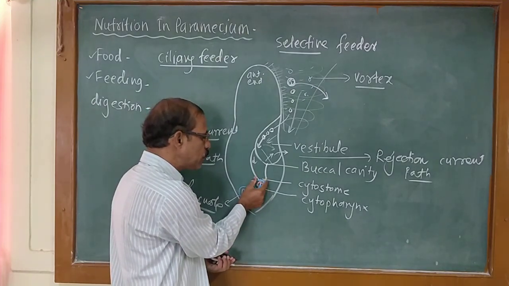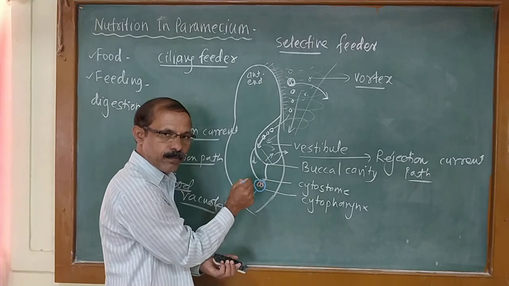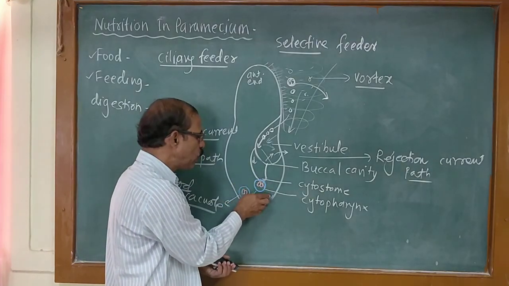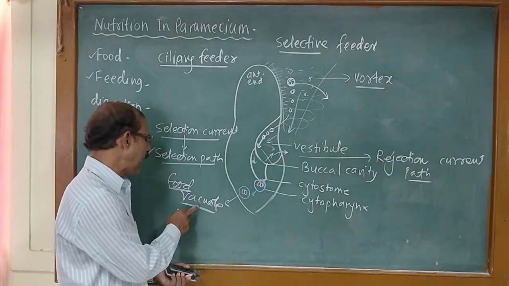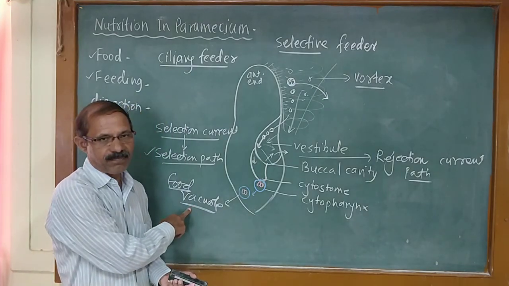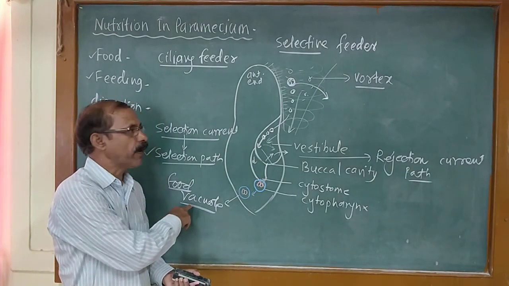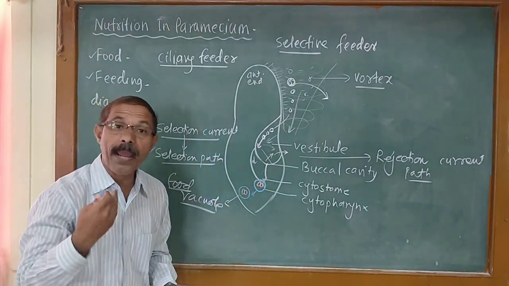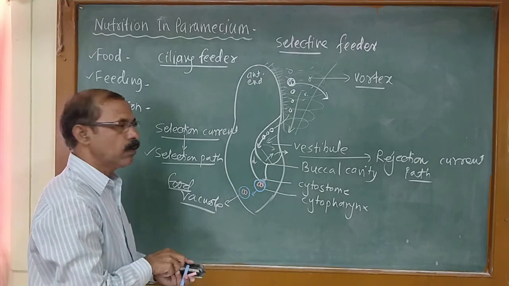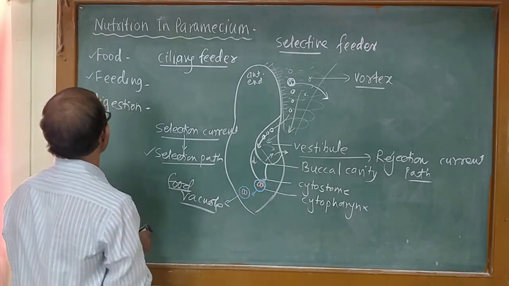This membranous vesicle is pinched off from the cytopharynx and released into the endoplasm. It is called a food vacuole. So in this way, food is taken in and a food vacuole is formed by the Paramecium.